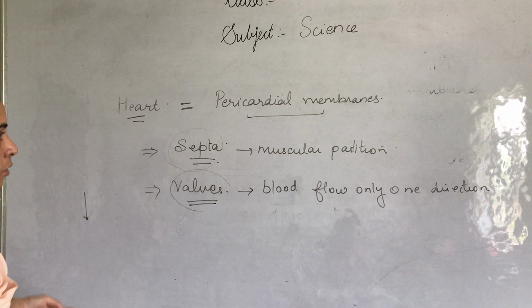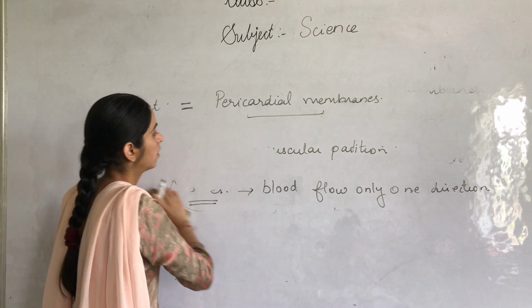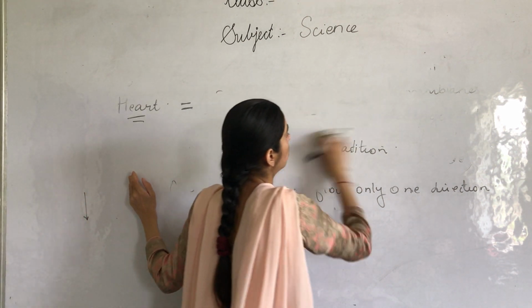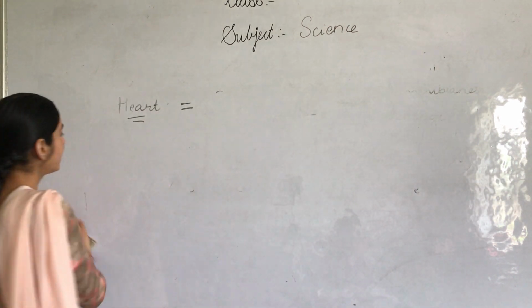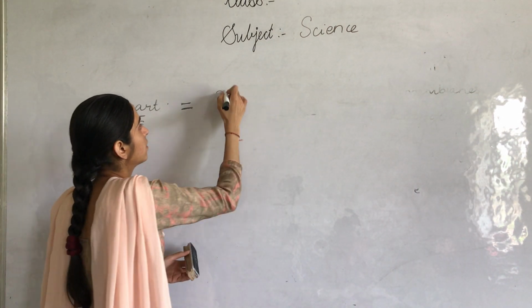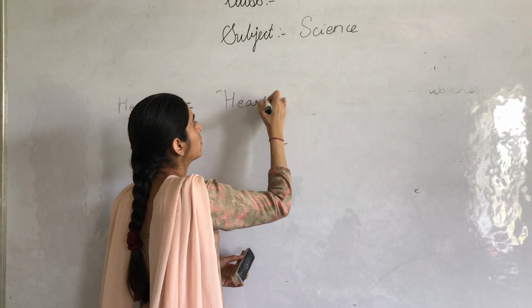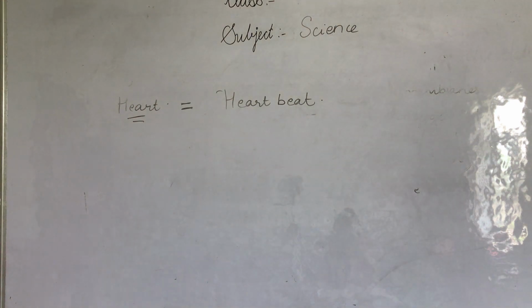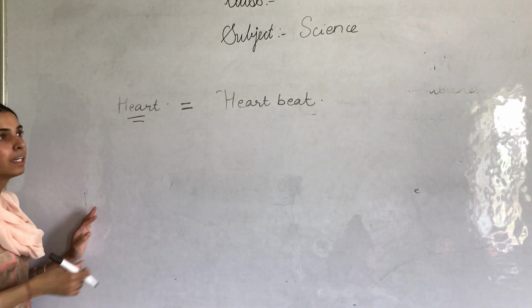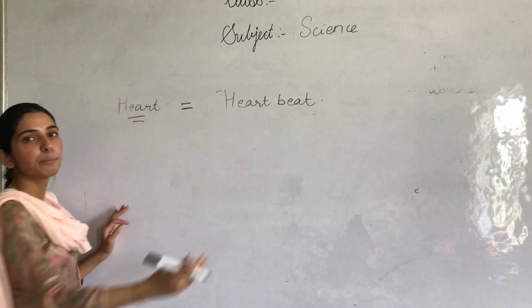After this we are going to discuss the heartbeat. We all know that our heart is constantly beating, and that is known as heartbeat. Whether we are sleeping, walking, running or doing any activity, our heart is constantly beating.